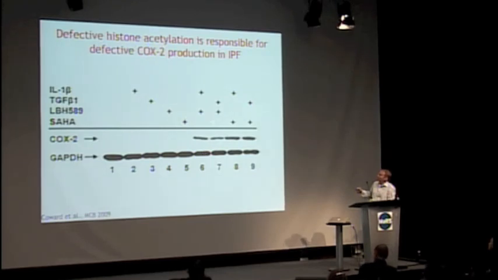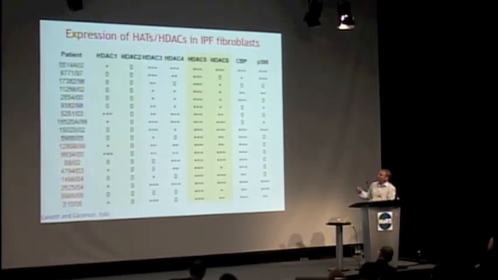They further went on to show that the inhibition of HDACs using 2 inhibitors could restore COX-2 activity, suggesting here that modulation of the epigenome using HDAC inhibitors could restore COX-2 activity from fibroblasts in IPF patients and therefore restore function. It's probably a bit more complex than this.